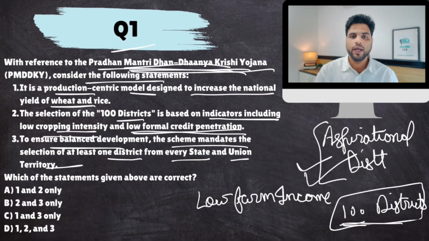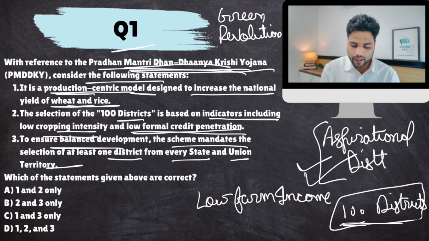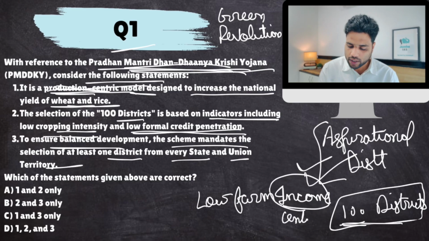Now remember, it is not a production-centric model. The idea is not to improve production of wheat and rice. That part was done by the Green Revolution. We are not trying to reinvent or bring in the Green Revolution again. The idea is to focus on farm income, so it is an income-centric model. The idea is to increase farmers' incomes, not production. So the first statement is false.